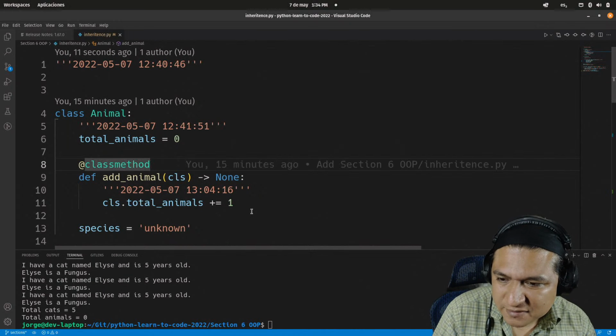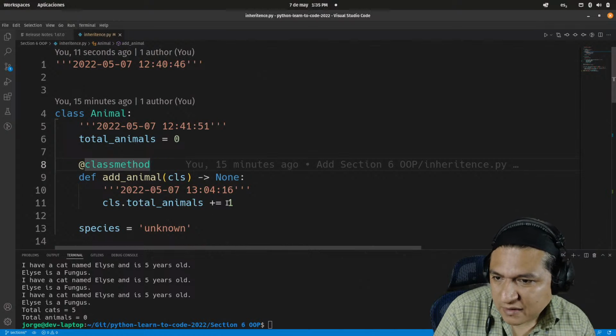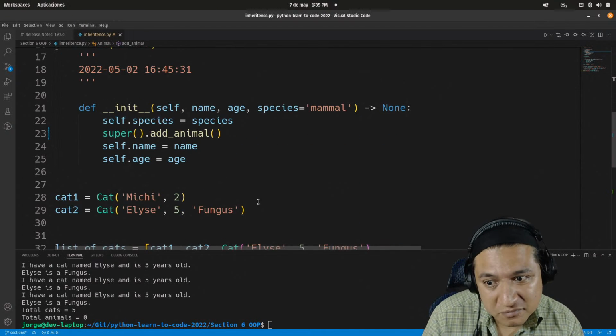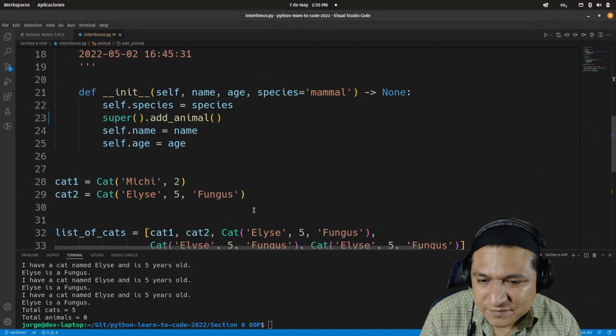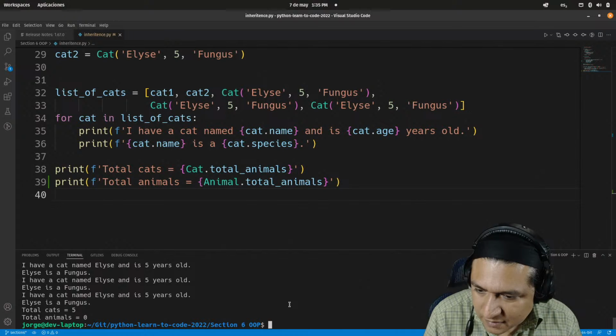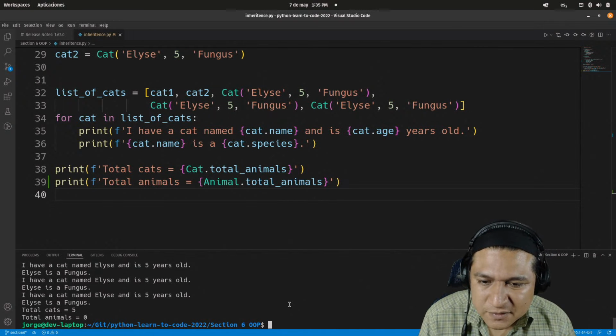This is a class method. Class animals. Okay, looks like it's going to work. I hope it works. Let's see. No, it's not working. I wonder what can I do?